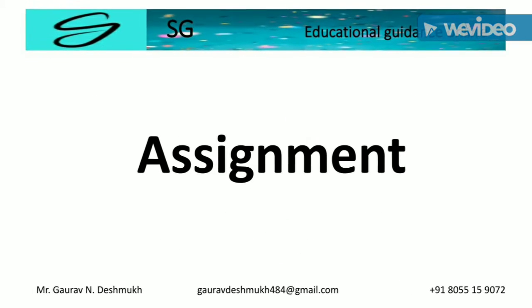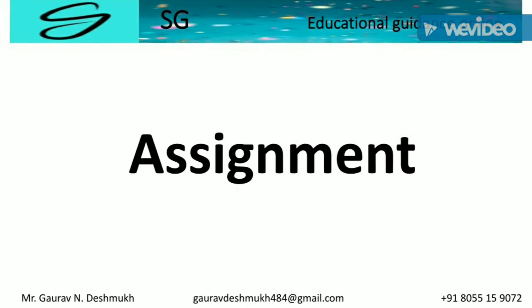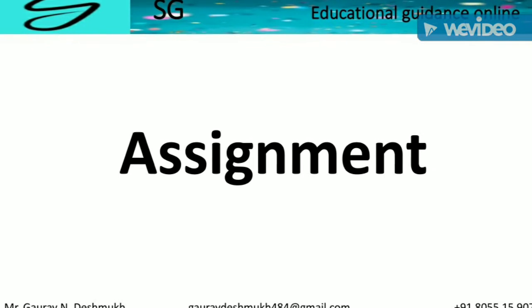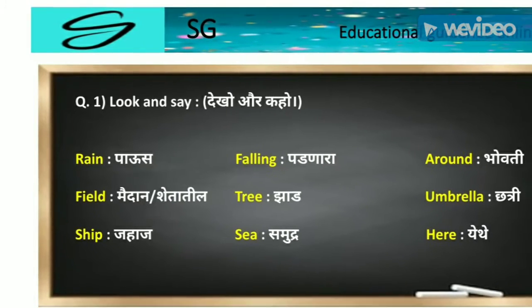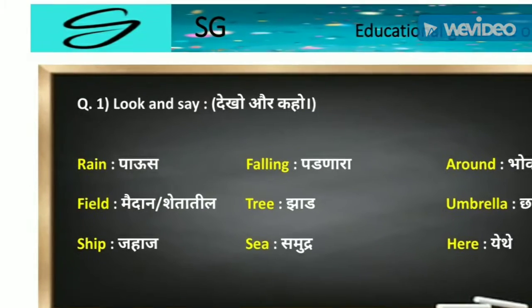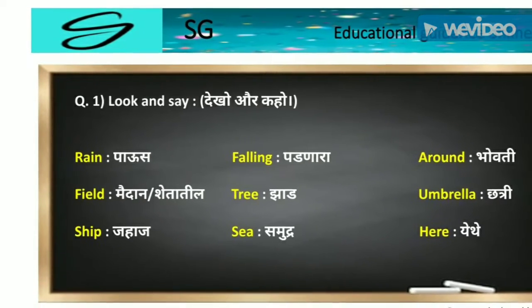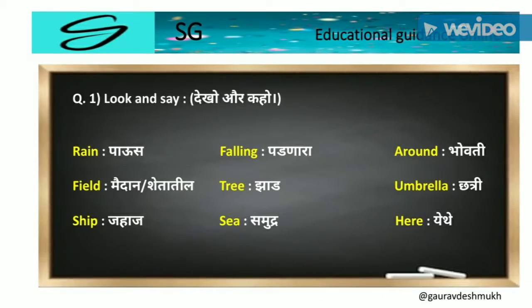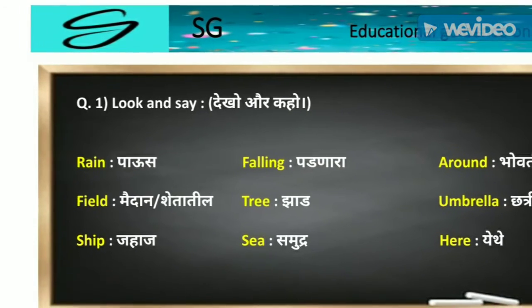Assignment. Question 1: Look and say. Rain means rain. Falling means falling. Around means around. Field means field. Tree means tree. Umbrella means umbrella. Ship means ship. Sea means sea. Here means here.